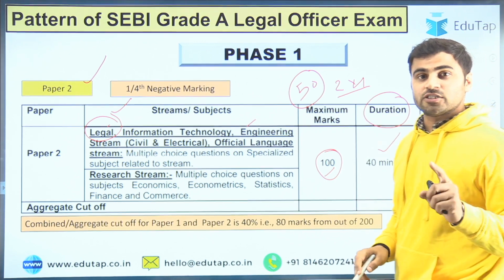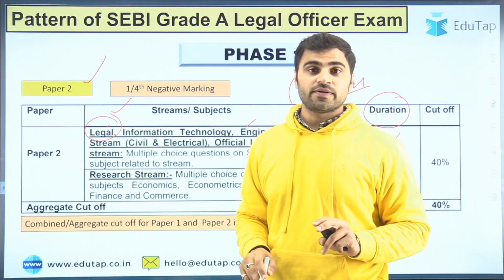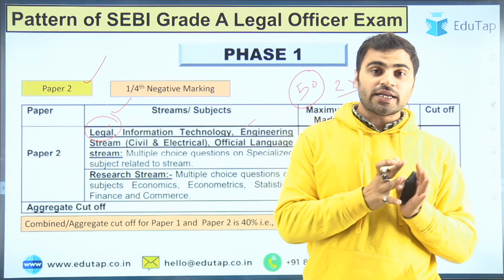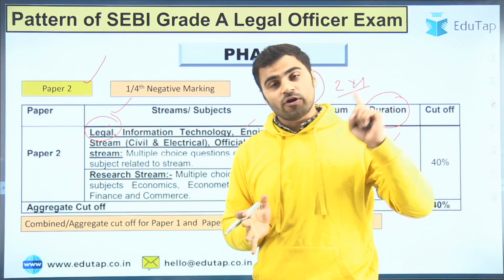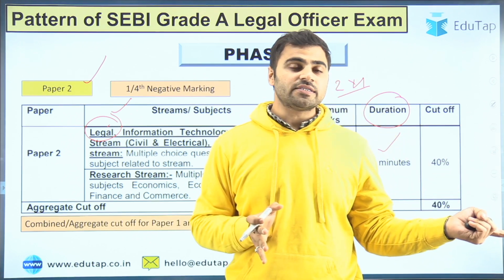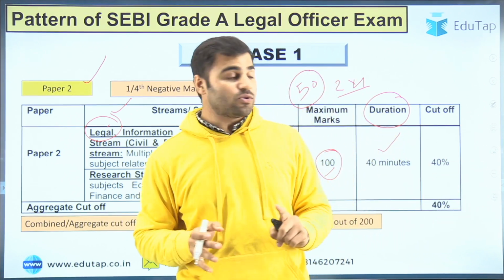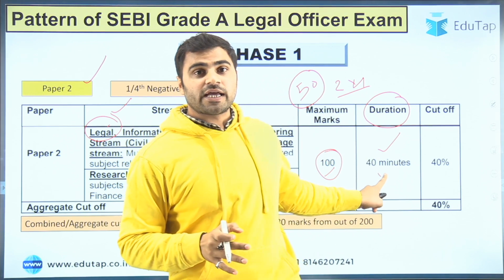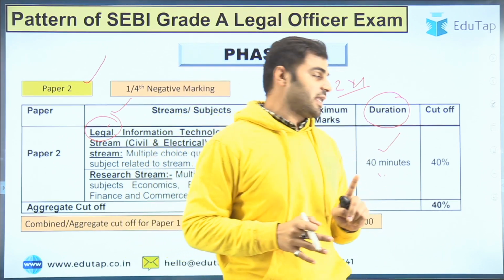So in 40 minutes you have to attempt 50 questions, right? This is a challenge. You have to attempt 50 questions in 40 minutes. For paper 1, there was the time of 60 minutes we have discussed. But if you talk about paper 2, there will be the time of 40 minutes, right? So this is the challenge.